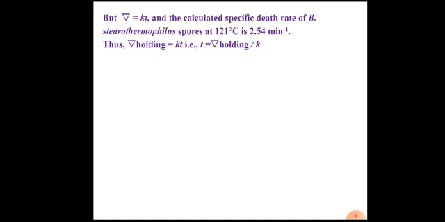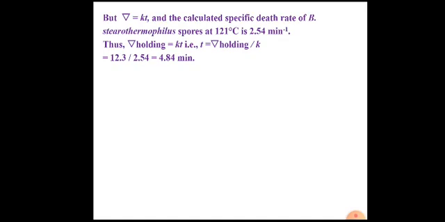So now we can calculate. We have the formula del holding is equal to Kt. We'll rearrange this equation for t. t will be equal to del holding divided by K. Now we have the value of del holding, we have the value of K. So let us substitute these values. The value of del holding is 12.3 and K is 2.54. So finally the answer will be 4.84 minutes.